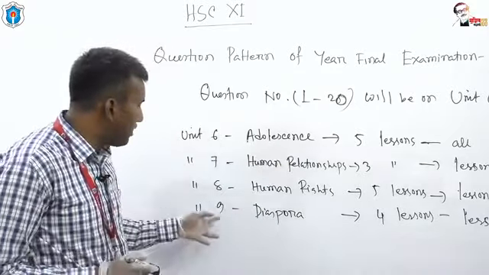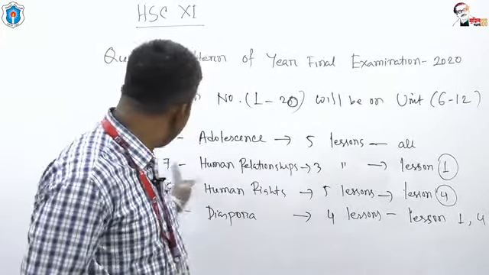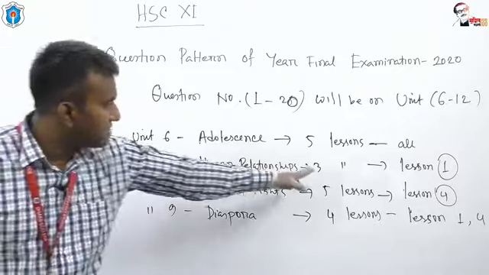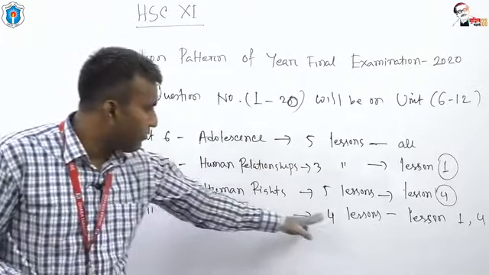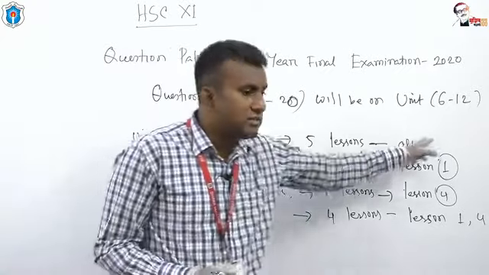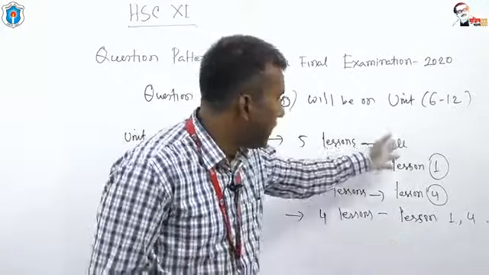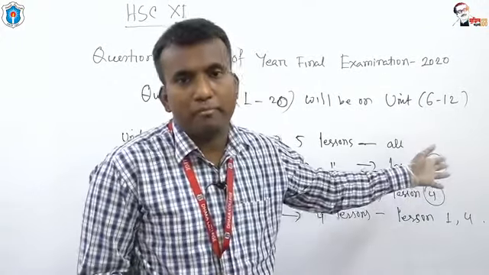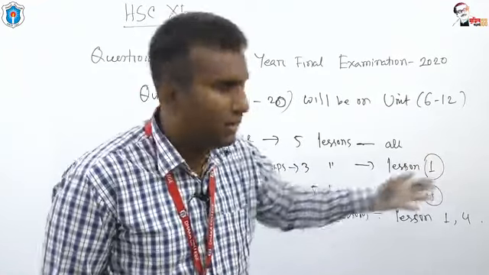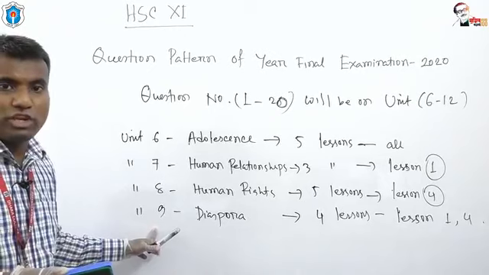So up to unit 9, I have told you there are five lessons. Unit number 7 contains 3 lessons. Unit number 8 contains 5 lessons. Unit number 9 contains 4 lessons. Okay, these lessons are important. Look at please. You can write the names of the important lessons, and you can take preparation on these. Okay, I have completed up to unit 9.